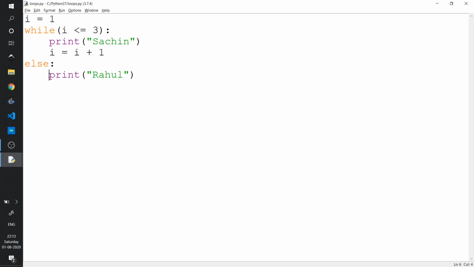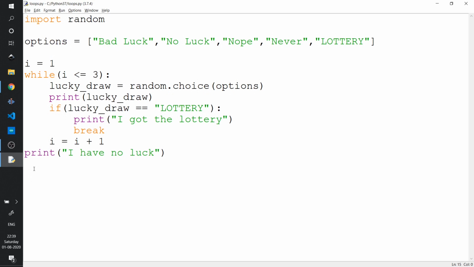So now you might wonder what exactly is the difference in writing an else condition. Maybe it was very easy if I had written something like this. Anyway, it would have executed the same way, because once it exits the loop, it would have printed Rahul. So let's do something interesting over here. First of all, don't worry about these statements. We will be learning this afterwards. Right now, let's understand what we are trying to do in the code.